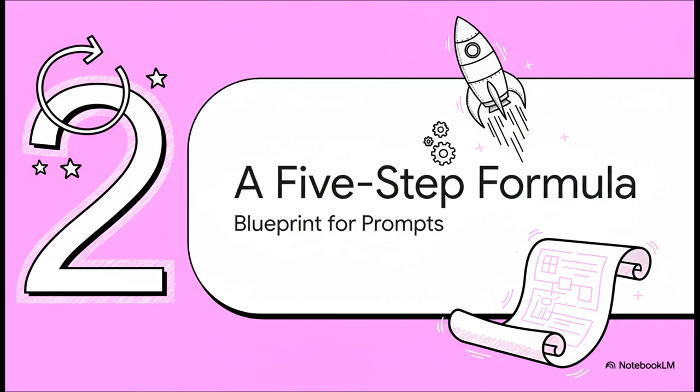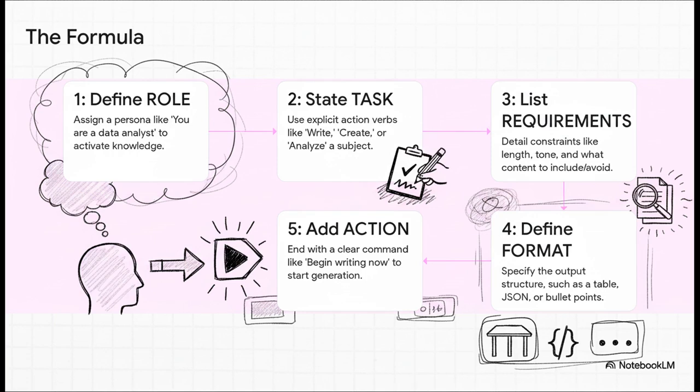Now, the good news is there's a really straightforward way to do this. There's a formula. Think of it as your blueprint for crafting the perfect prompt every single time. And here it is, 5 simple steps. First, you define the role. Tell it, you are a data analyst. This gets the AI in the right mindset. Second, state the task. Use a strong action verb like analyze this or create that. Third, list your requirements. Get super specific about the tone, the length, what to include, what to leave out. Fourth, define the output format. Do you want a table, JSON, a simple list? And finally, step 5, add a clear action instruction. Something simple like begin now.